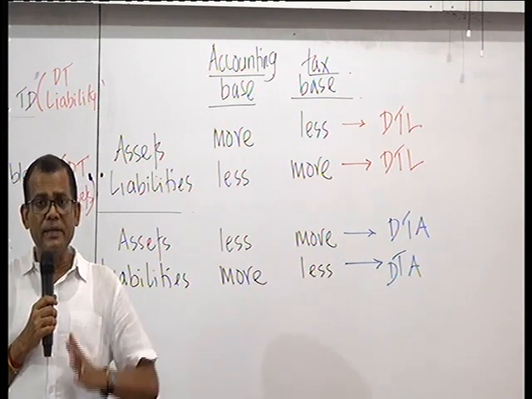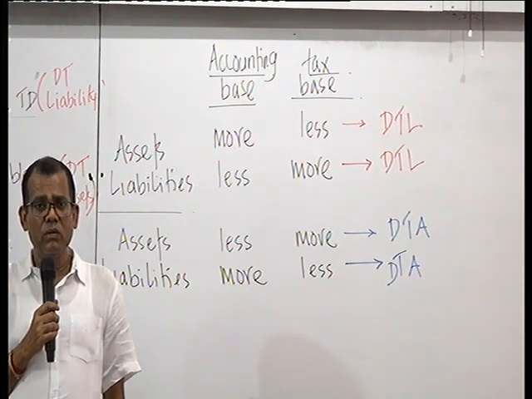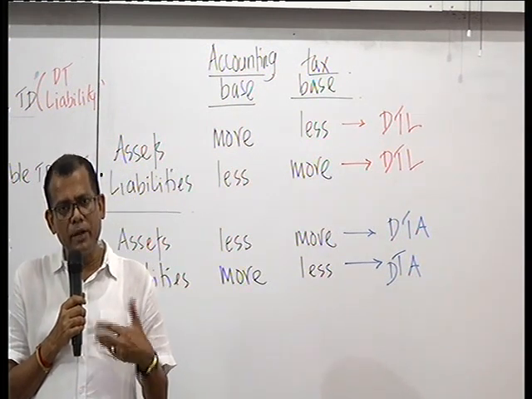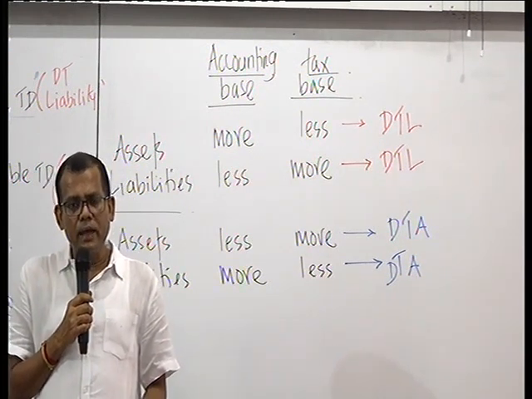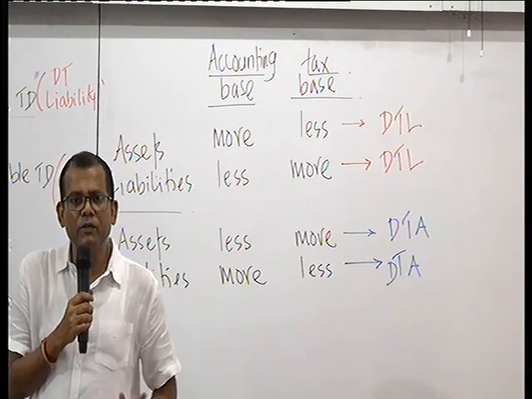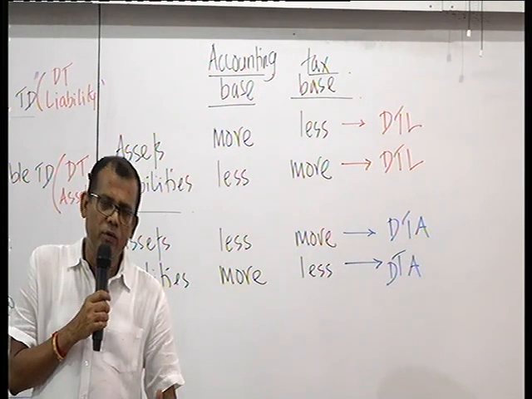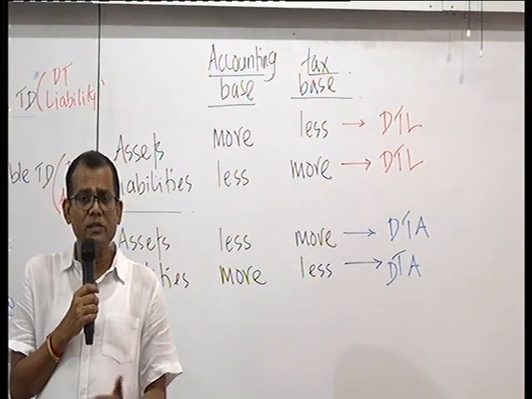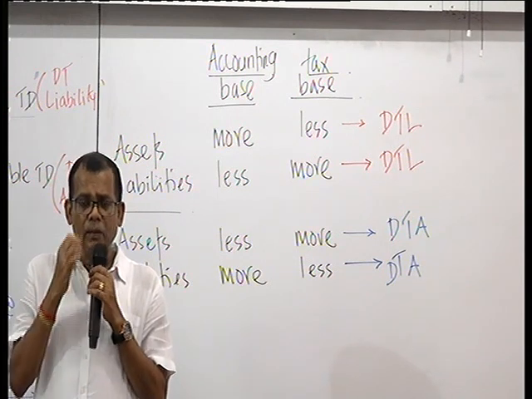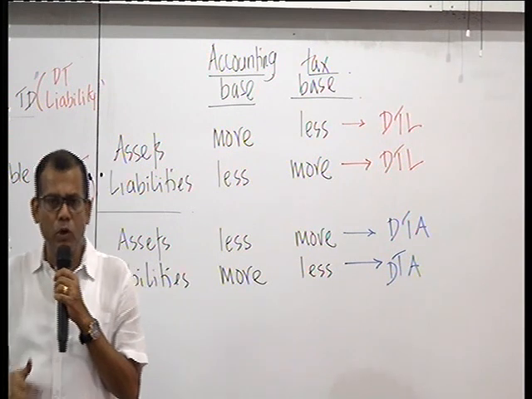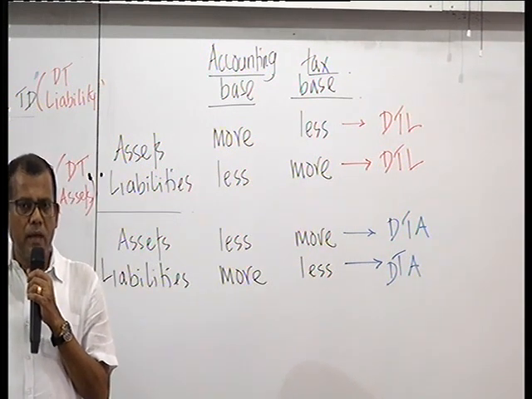If you are at a disadvantage now, that means you are paying more taxes now. The P&L has got already burdened. Then you have to give credit to the P&L to negate the effect. When you give credit to the P&L, then you have to put the debit into deferred tax asset. Or it can be a reversal of deferred tax liability. Anyway, the debit entry is to be put on to the deferred tax asset or liability.